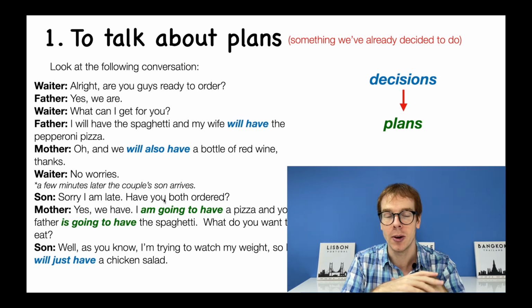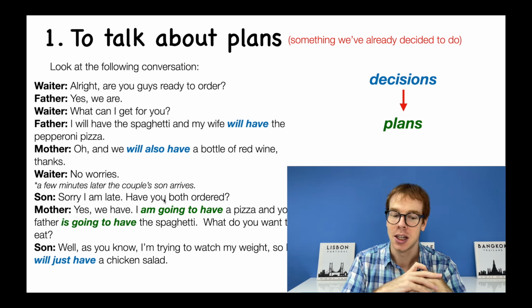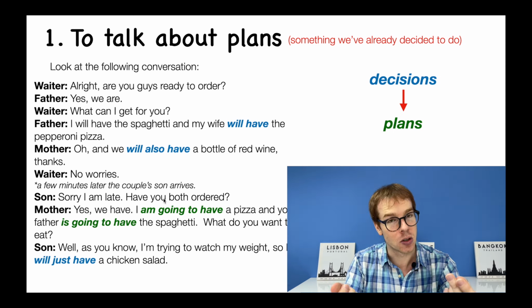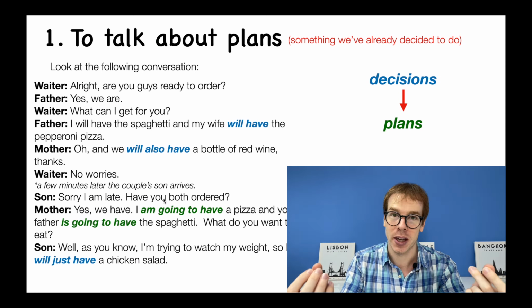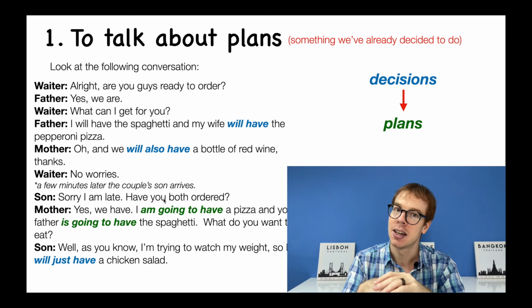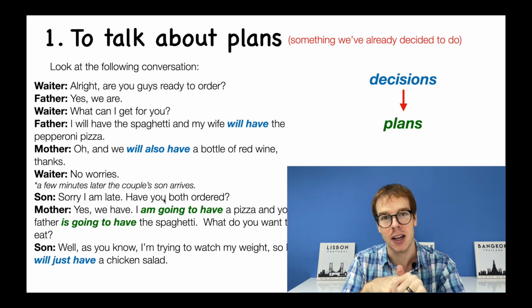Now look at the be going to. Why did the mother use be going to? Use the I am going to. Your father is going to. Why did the mother use that instead of will for her discussion with the son?